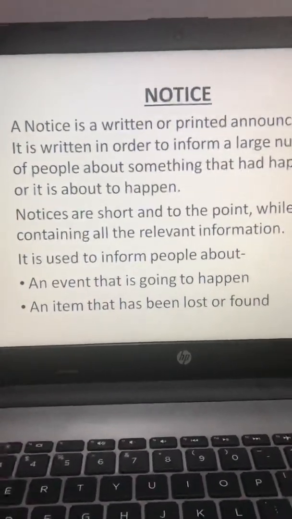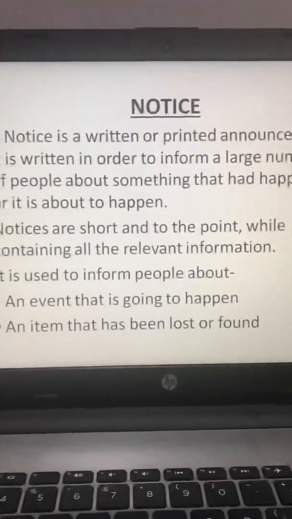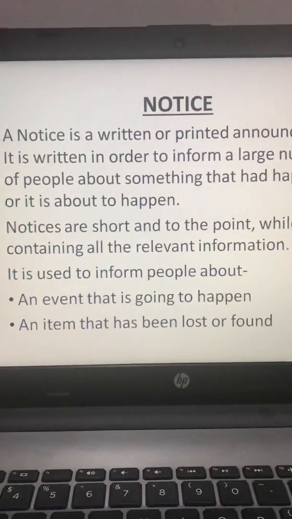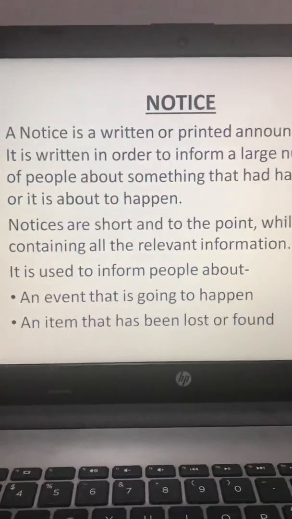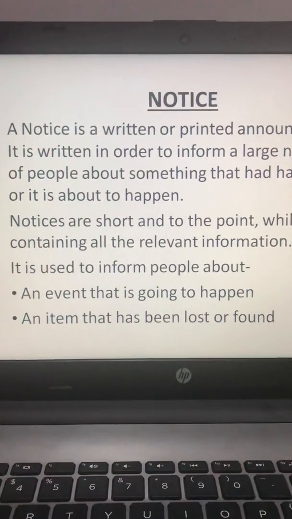Fine. Normally we write a notice for these two purposes. First one is an event that is going to happen. For example, any sort of event. It can be an annual function, a dance, a play, a flower decoration competition, or any such thing.